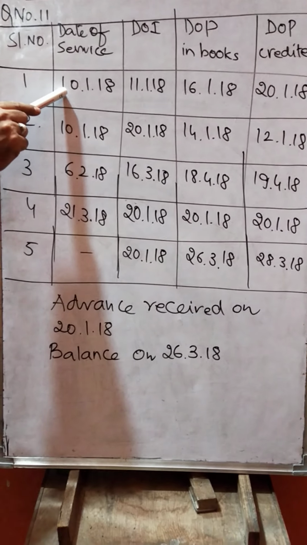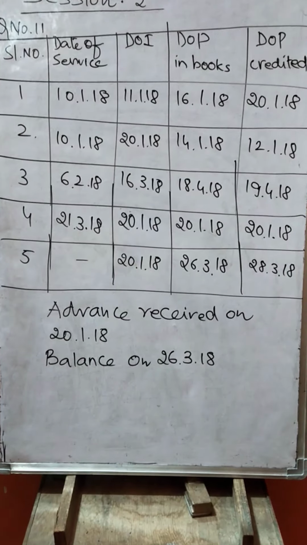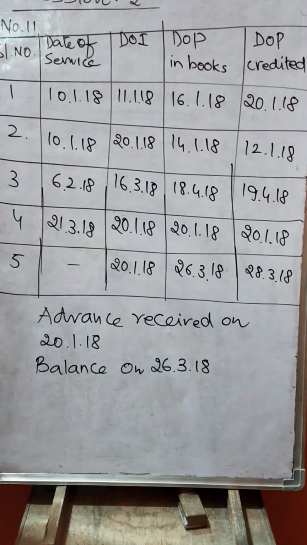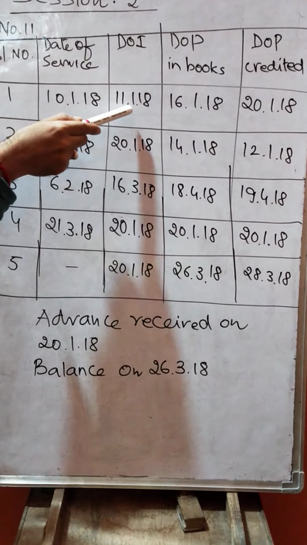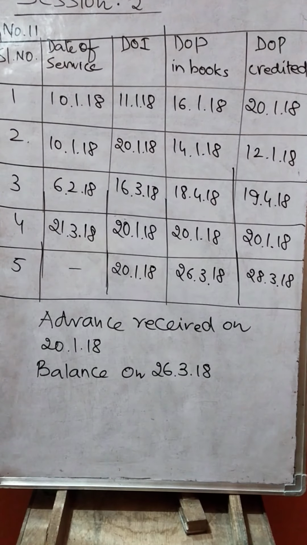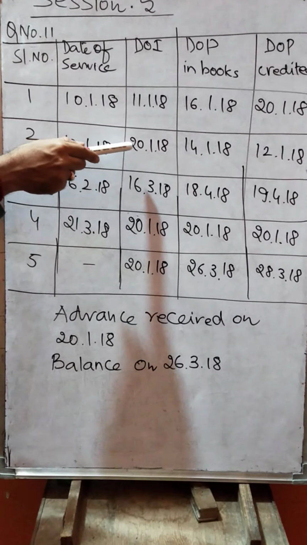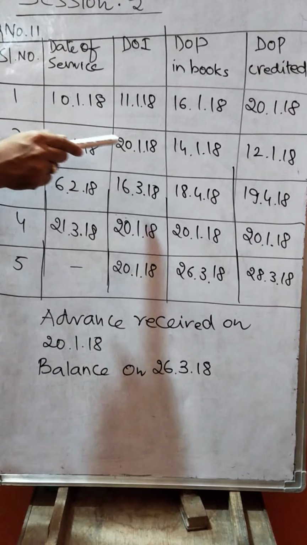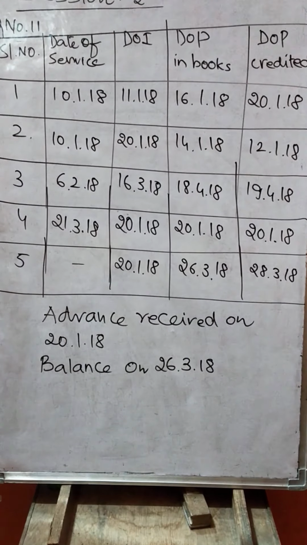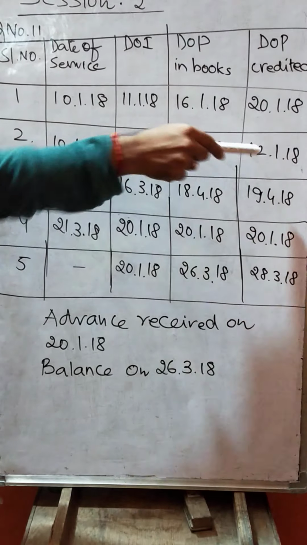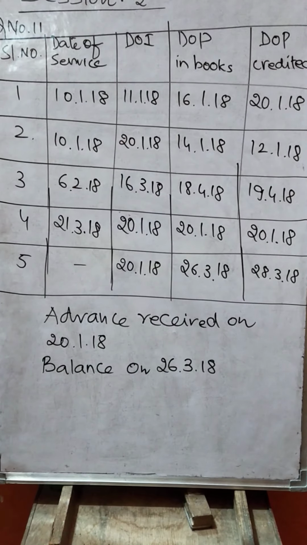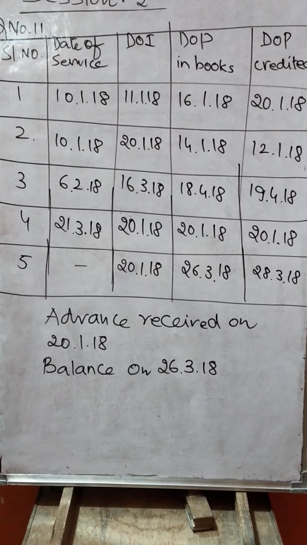So here service completed on 10th January, invoice issued on 11th January. So this date we are not taking, then we are comparing the rest. Of these three, which comes earlier? 11th January comes earlier. So that should be taken as the time of supply. Look at serial number 2. 10th January, 20th January. Here the invoice is issued within 1 month after completion of service, so we are not taking the service date into consideration. We are taking the earliest of these three: 20th January, 14th January or 12th January. 12th January should be taken as the time of supply.